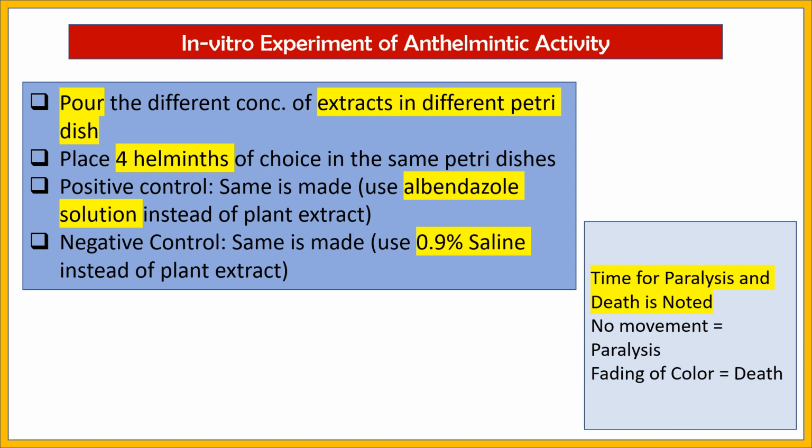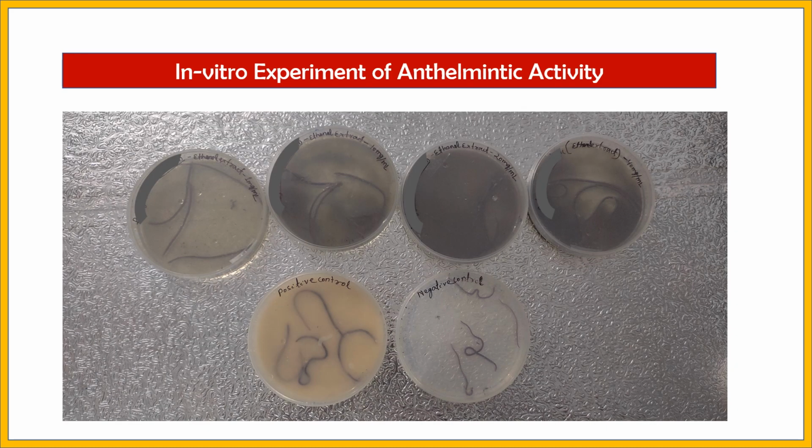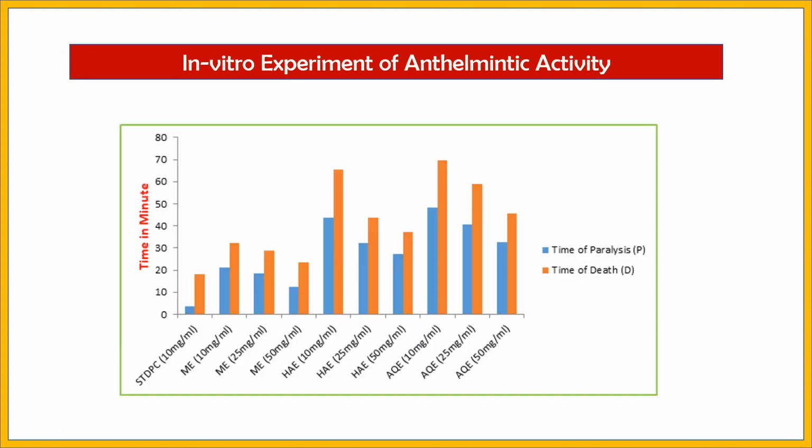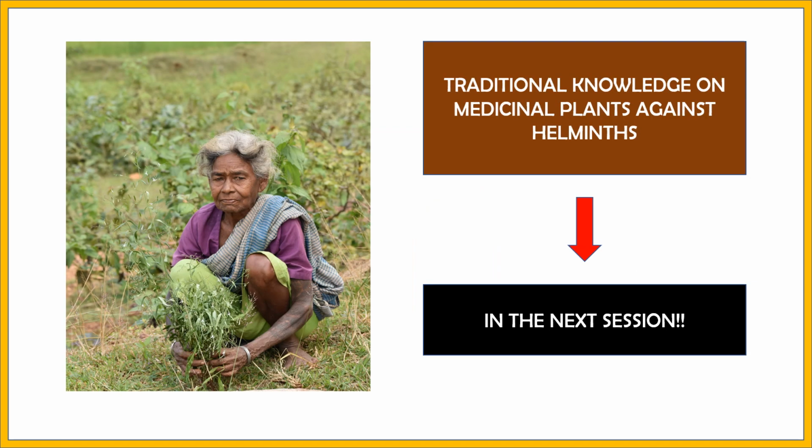Depending on that, the time of paralysis and death is noted down, and this is how the experiment can be done. Then a graph can be made for the time of paralysis and the time of death. So that is how in vitro experiments can be done.